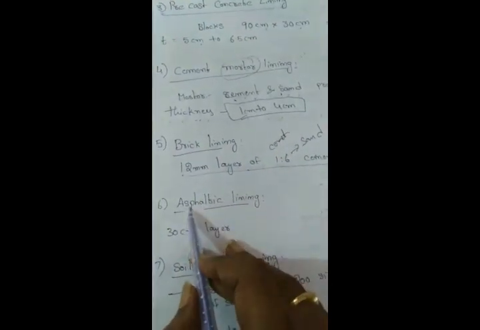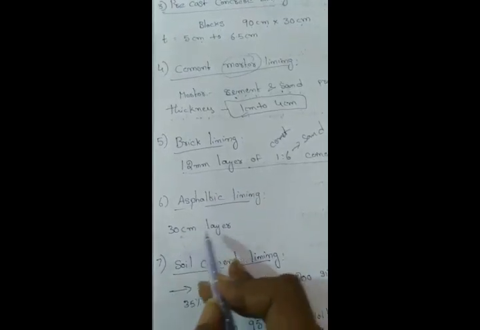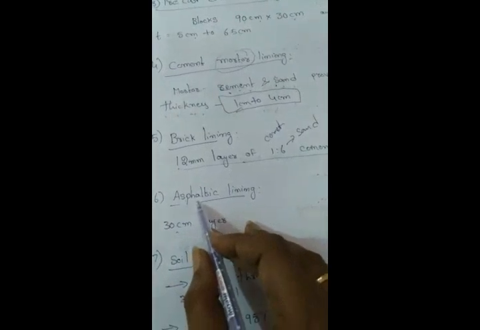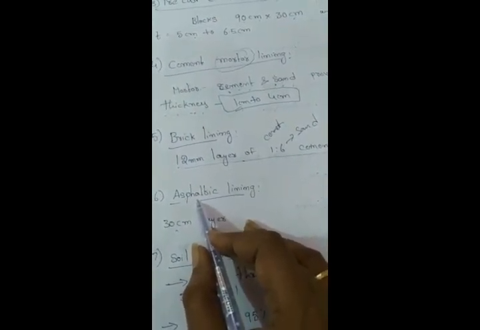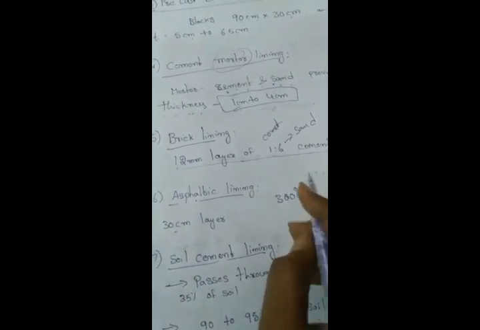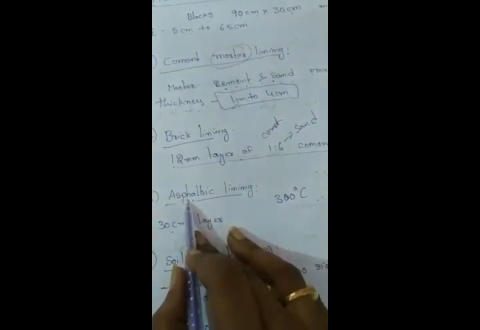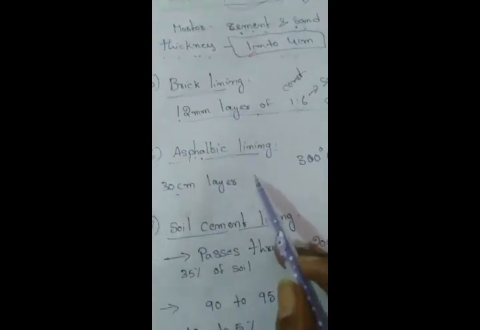Next, asphaltic lining. Here we are using a 30 centimeter layer of asphaltic material. It is a chemical material which is in liquid state only at 300 degrees centigrade. This is one of the most difficult and costliest lining materials, and it is mainly used only in highly affected areas.